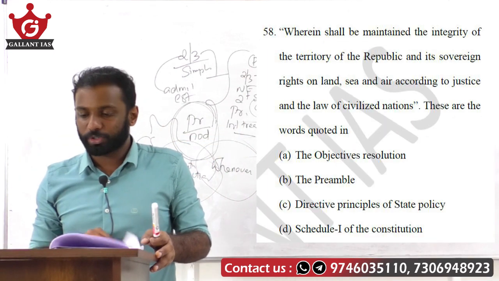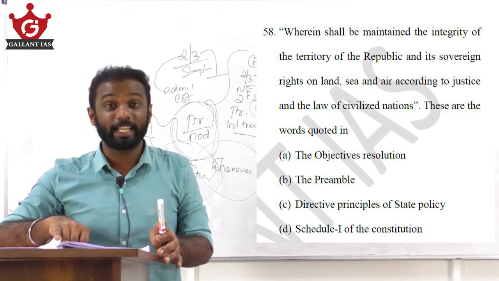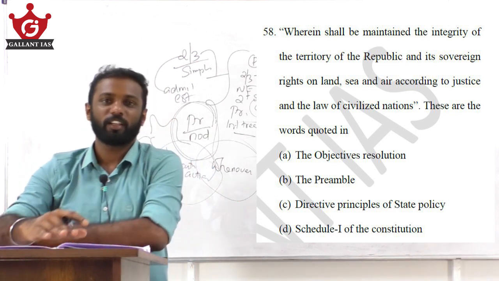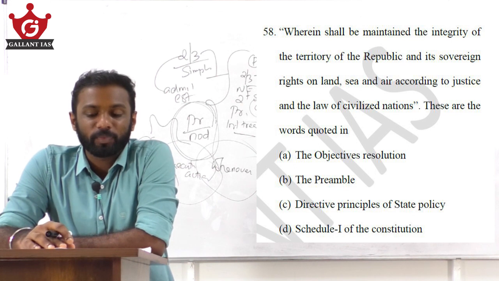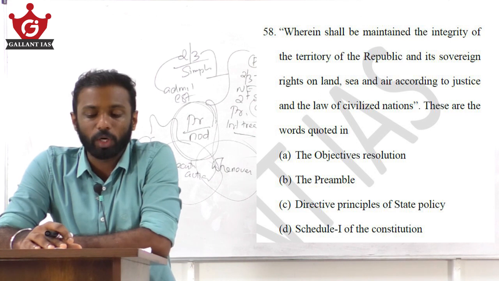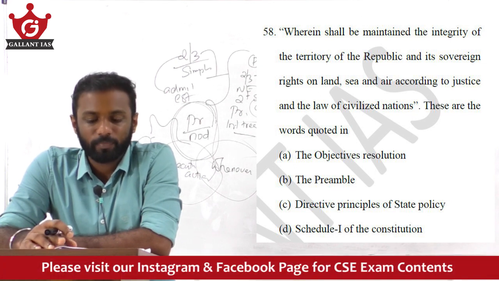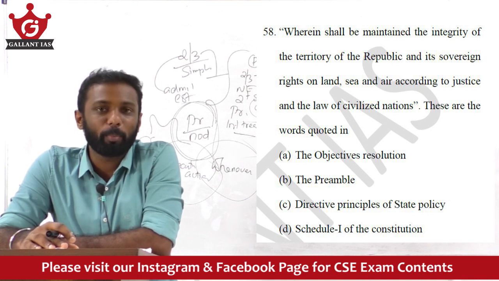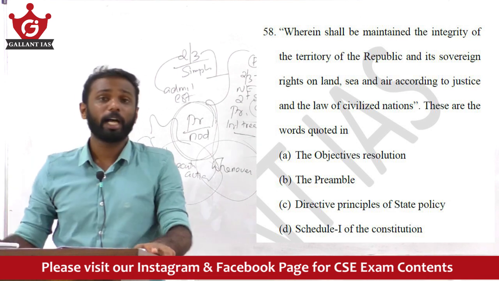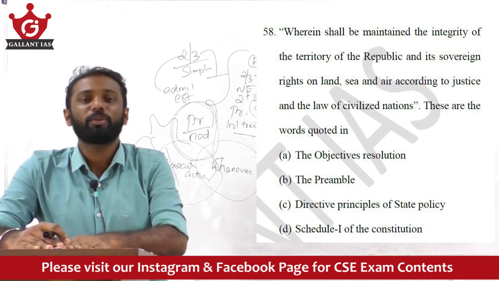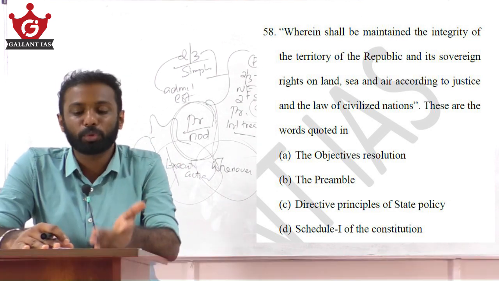Next, moving on to the next question, that is question number 58. You may feel this question is tough, but it's actually easy. See the question: wherein shall be maintained the integrity of the territory of the Republic and its sovereign rights on land, sea and air, according to the justice and the law of civilized nations. These are the words quoted in the Objective Resolution, Preamble, DPSP, Schedule 1 of the Constitution. See, you may not have read this statement before. I know you are thorough with the Preamble. So when you study the Preamble, you have not gone through these statements.